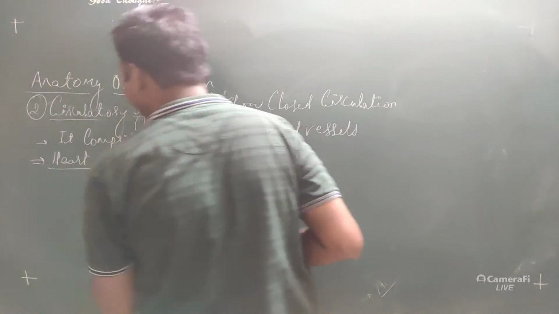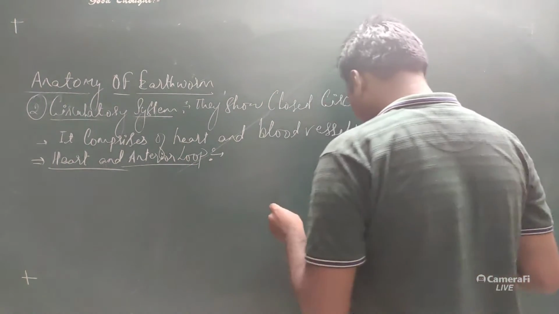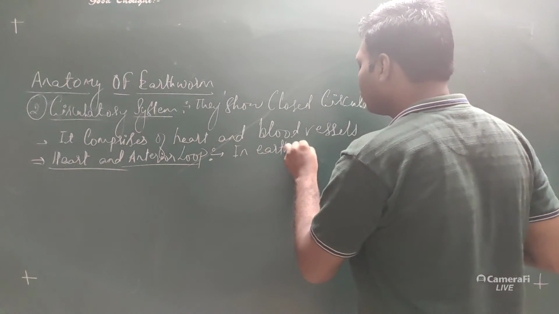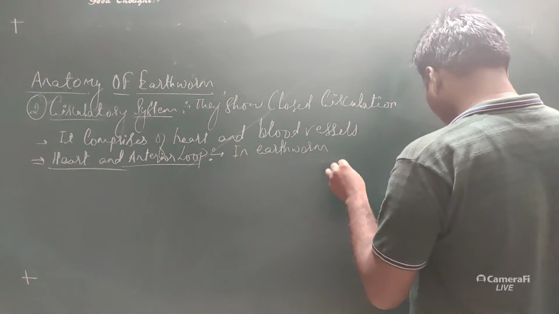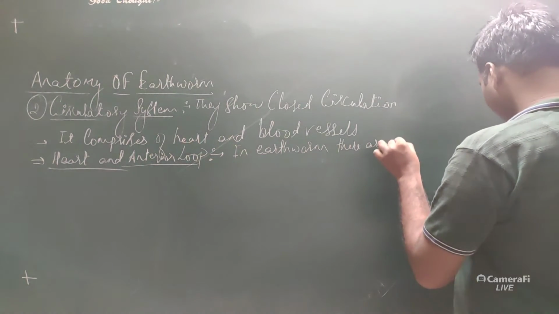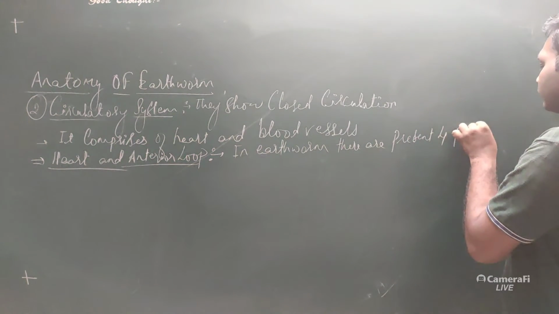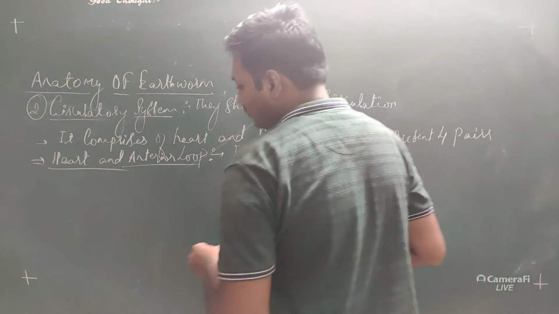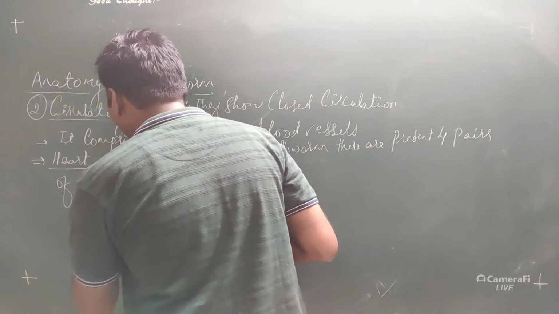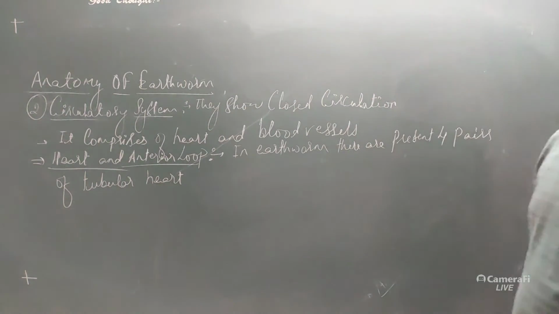Now when we talk of the heart and anterior loop, what is it? In the earthworm there are four pairs of tubular heart. Okay, there is the presence of four pairs of tubular heart.